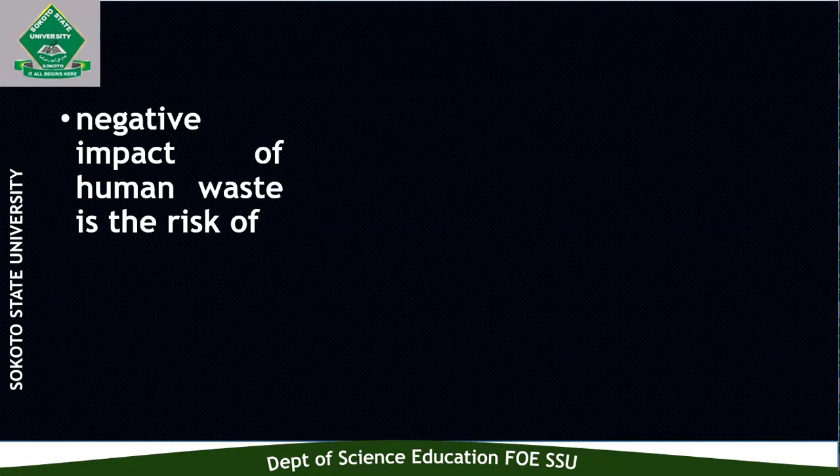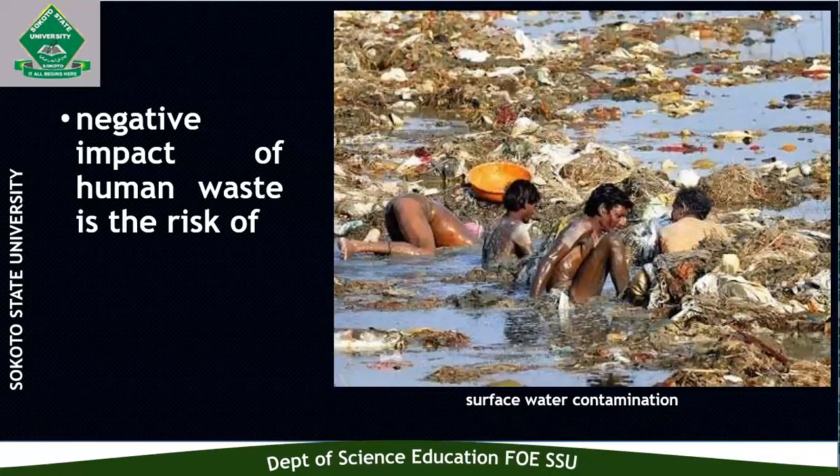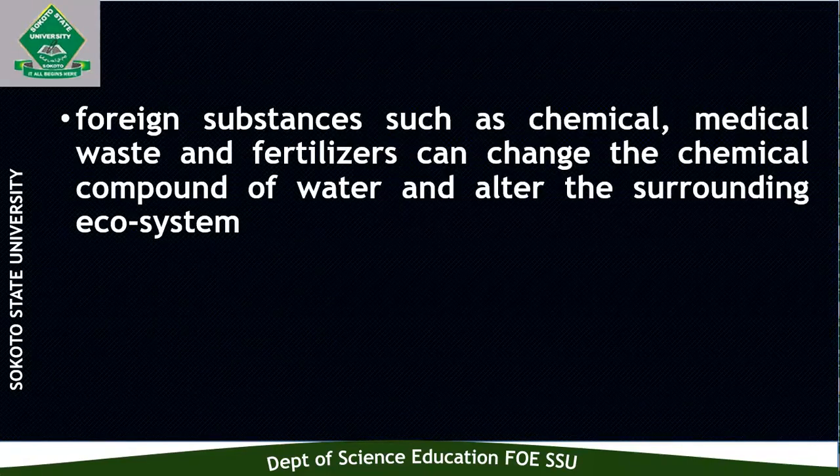A negative impact of human waste is the risk of surface water contamination. Most of our surface water will get contaminated, and in fact a lot of habitats and marine organisms will not survive. We will contaminate and destroy our water. Sometimes even water we take for drinking will be very difficult to find in our environment.